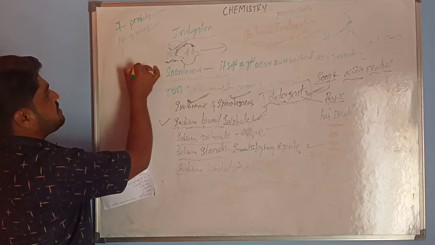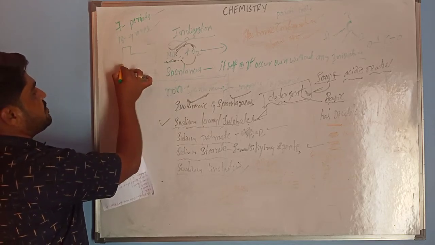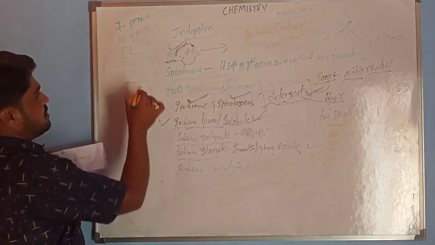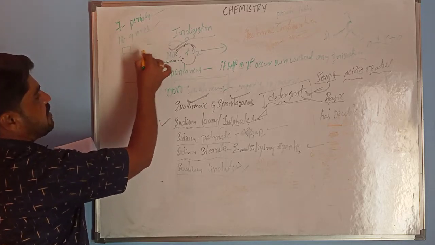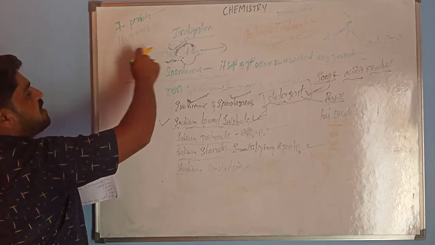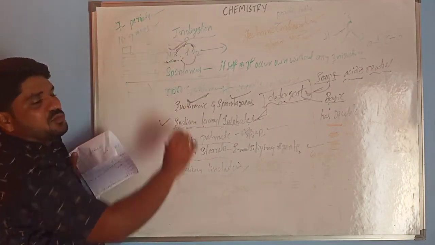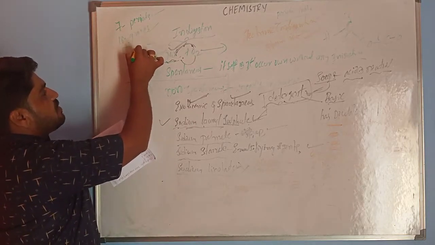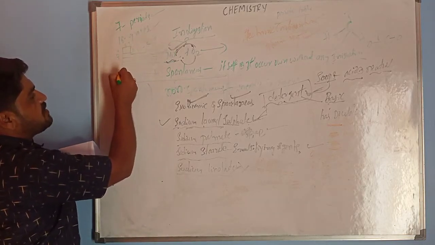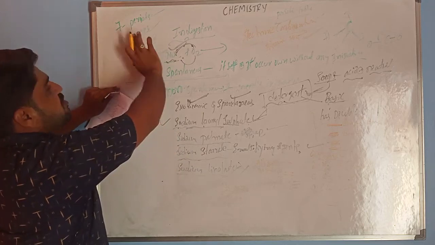The simple periodic table is like this. We have these lines and these lines in the periodic table. The rows we call periods: 7 rows are there, and 18 columns or 18 groups are present, from 1, 2, 3 up to 18. So 7 periods and 18 groups are there.